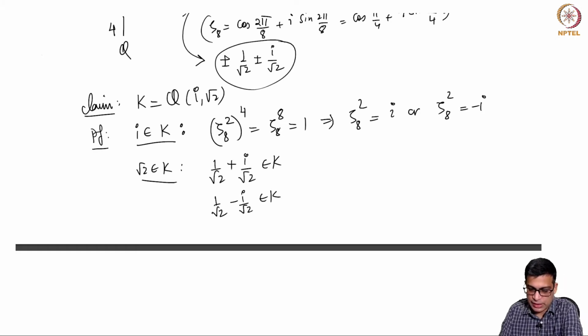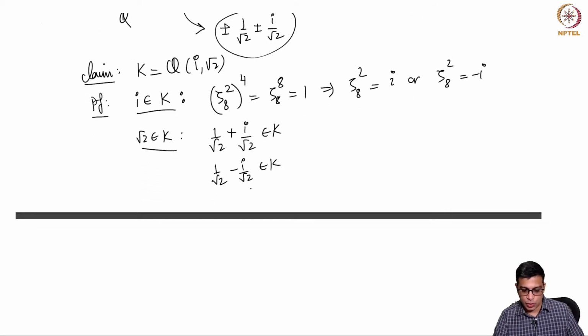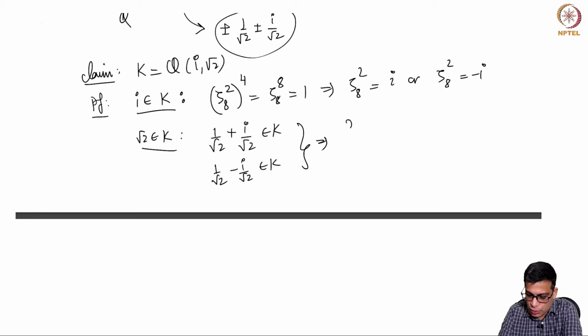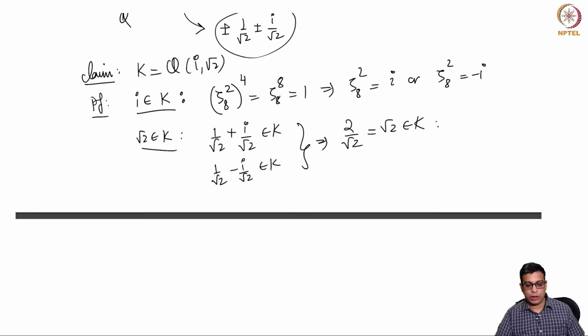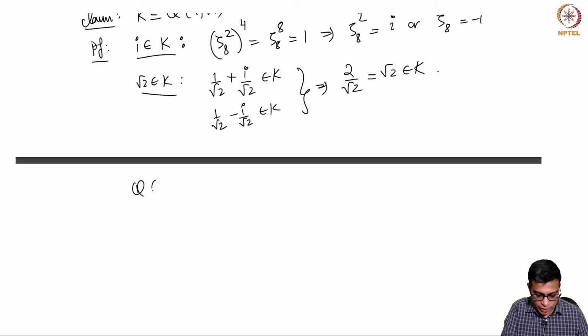So this is in K because once a primitive 8th root is there, all its powers are there, and these are cyclic, so each of them is a power of the other. So these are there, that means their sum is there, which is 2 times 1 over root 2. So both i and root 2 are there. This means Q adjoin i, root 2 is contained in K.